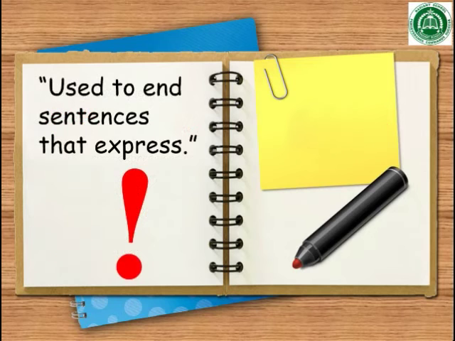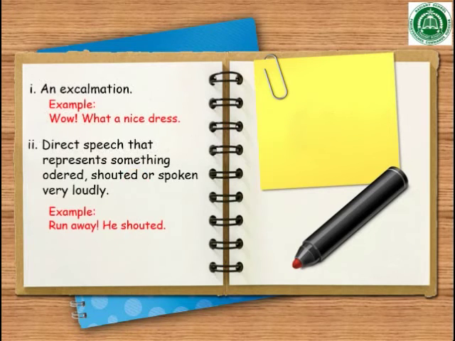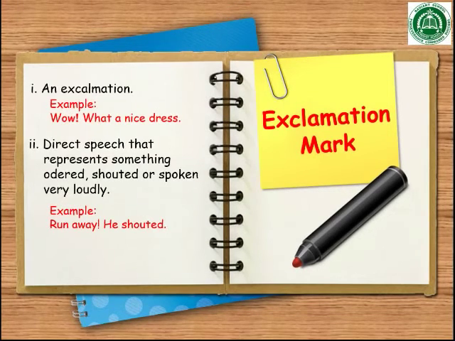Next is the exclamation mark. The exclamation mark is a symbol that is used to express exclamation, feelings and emotions. Its symbol is displayed on the screen. It is used to express an exclamation like, wow, what a nice dress.